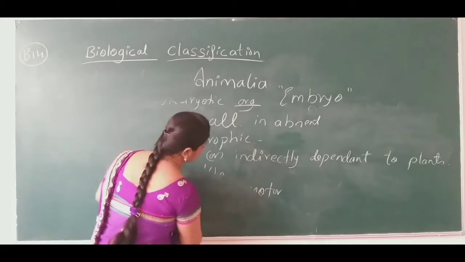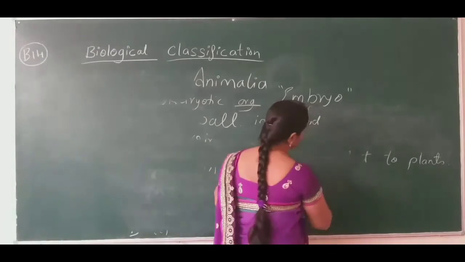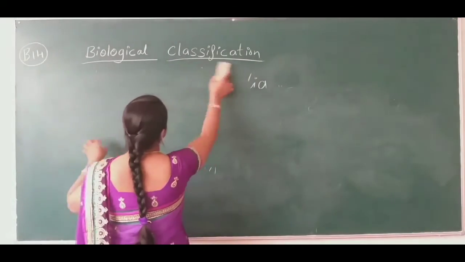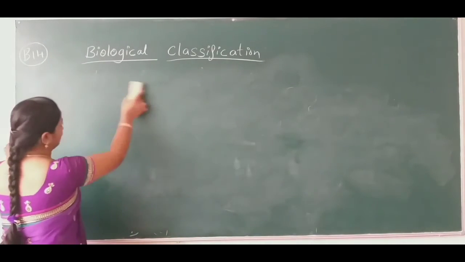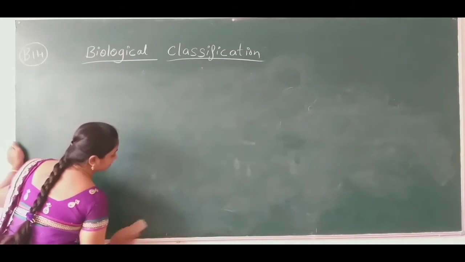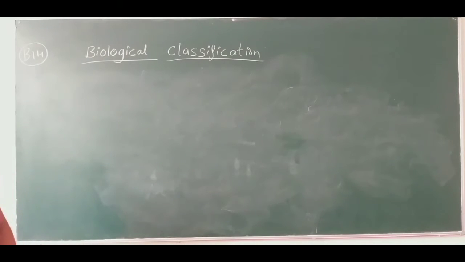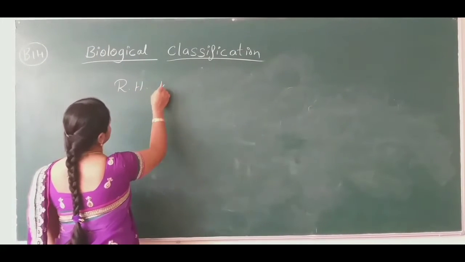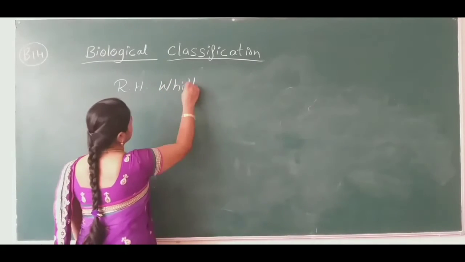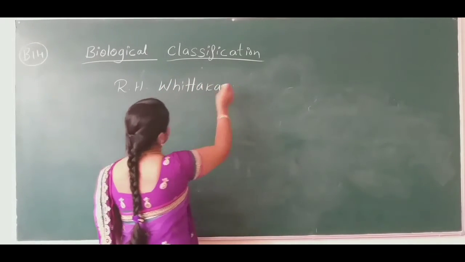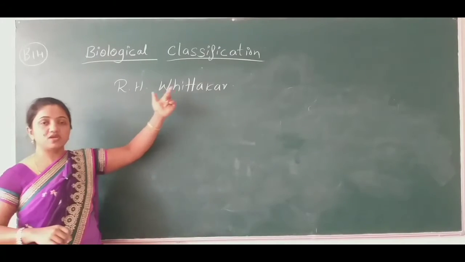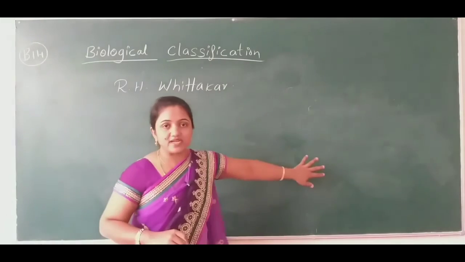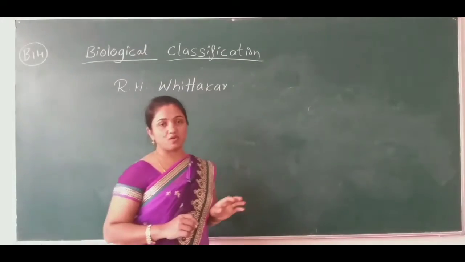Okay, so next we will move on to a short description of acellular organisms which are not included in the R.H. Whittaker five kingdom classification. Concentrate on my words. R.H. Whittaker did not include some of the acellular organisms.